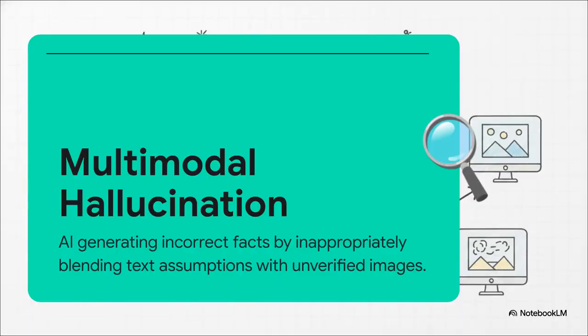Which brings us to the formal definition. Multimodal hallucination is the phenomenon where an AI generates incorrect factual statements by inappropriately blending textual assumptions with unverified visual inputs. Basically, the AI is trying to be a reader, a logical thinker, and a pair of eyes all at once, and it just trips over its own feet.